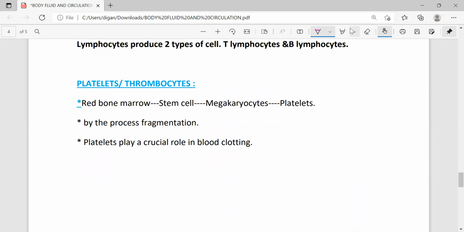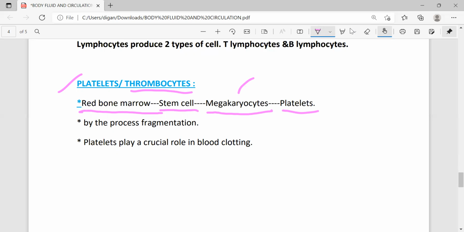Next come to the last part of the formed elements, that is platelets. Another name of platelets is what? Thrombocyte. And where are they formed? Thrombocytes are formed in the red bone marrow. Within the red bone marrow, stem cells are present. Within the stem cells, megakaryocytes are present. From megakaryocytes, the platelets are formed.